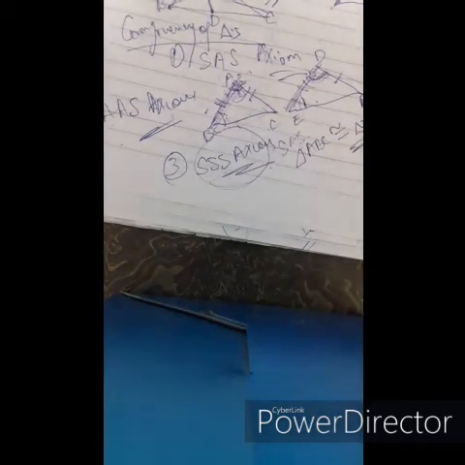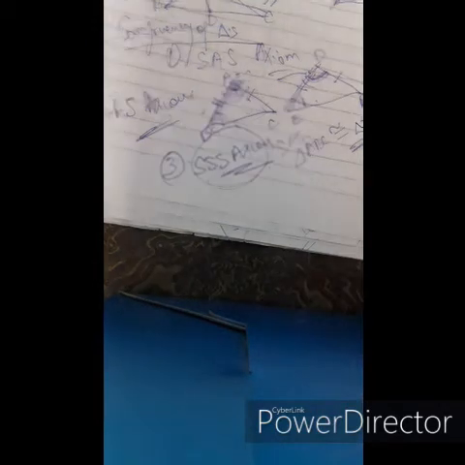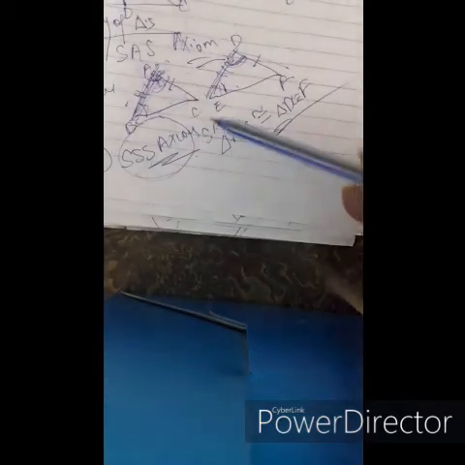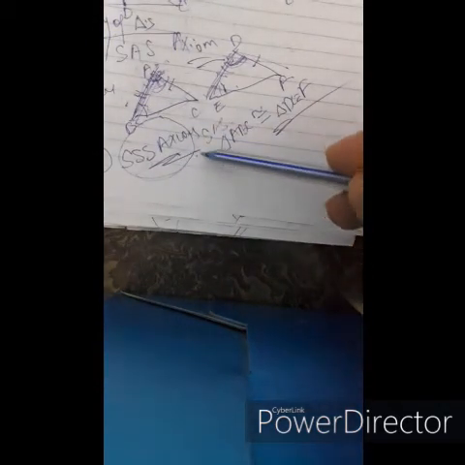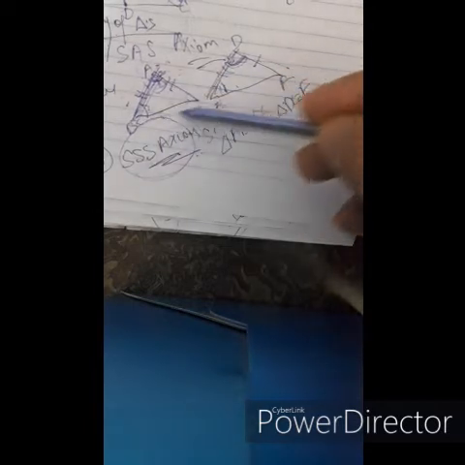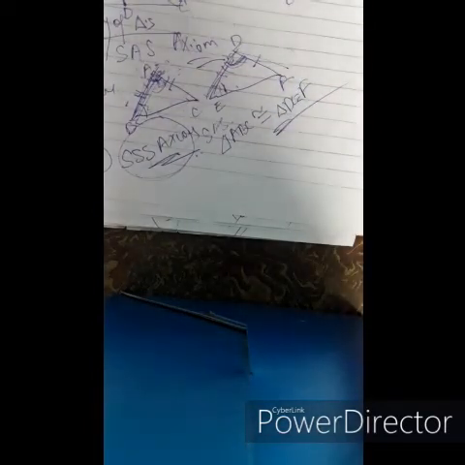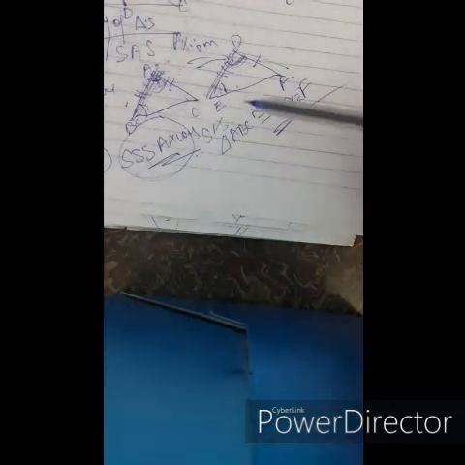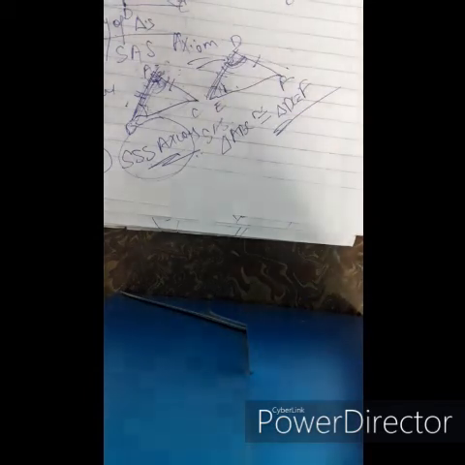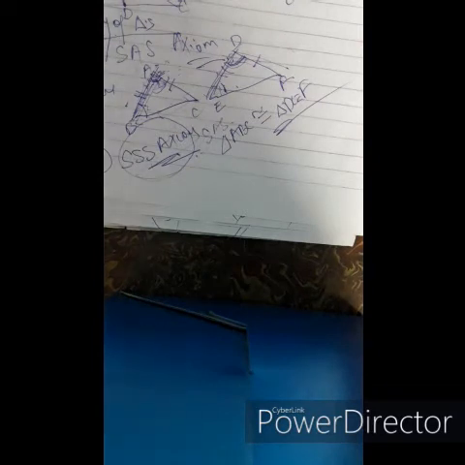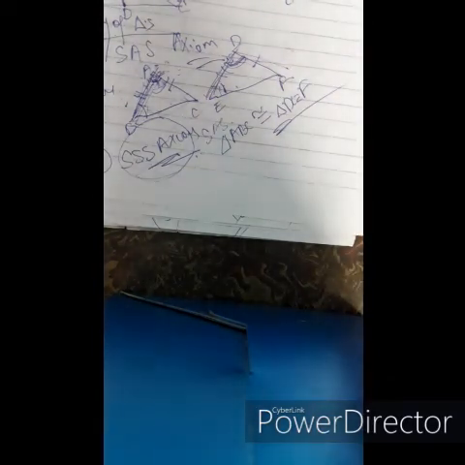SSS axiom, side axiom. Based on the third axiom, the three sides of one triangle need to be equal to the corresponding three sides of the other triangle. That is AB equals DE, BC equals EF, and AC equals DF. Therefore based on SSS axiom, the two triangles are congruent.